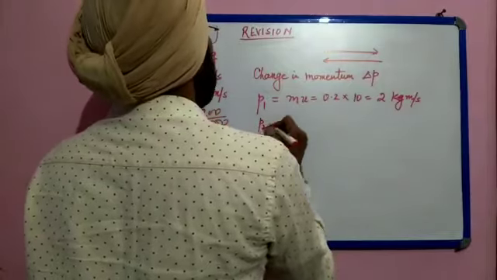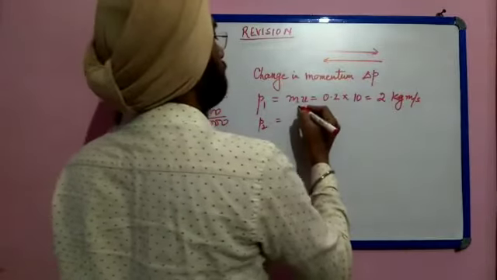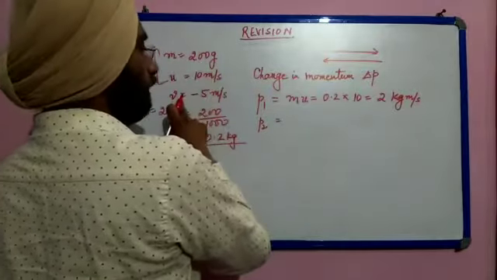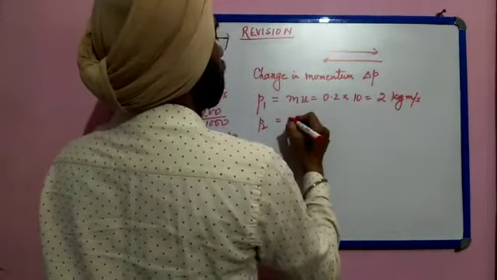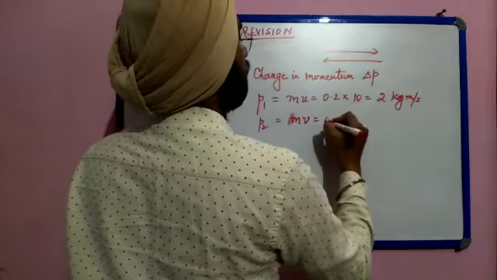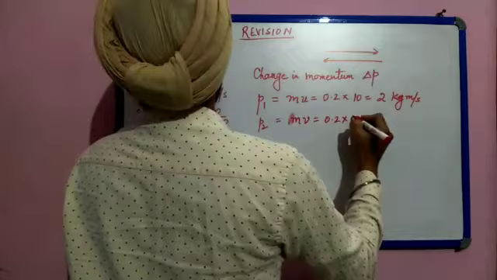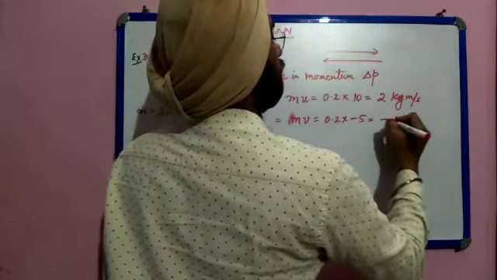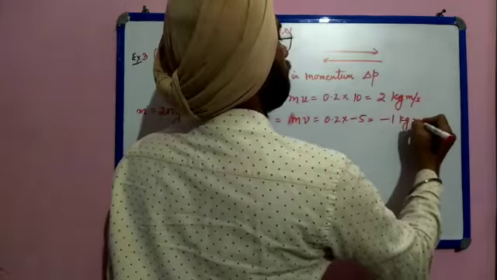P2 is the final momentum. Final momentum is mass into final velocity, m into v, which is equal to 0.2 into minus 5, equal to minus 1 kg meter per second.